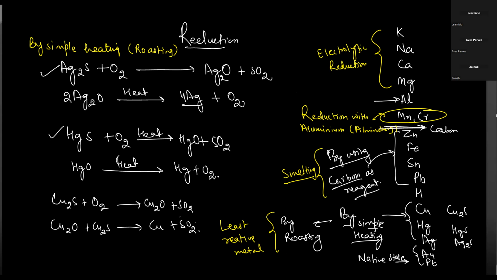And note for this one that crushed ore itself behaves as a reducing agent. Sir, only for Cu2S I have to write? If you have noted this one, then no need to write it. But if you have not noted this one, then you have to note all these. Okay, sir.